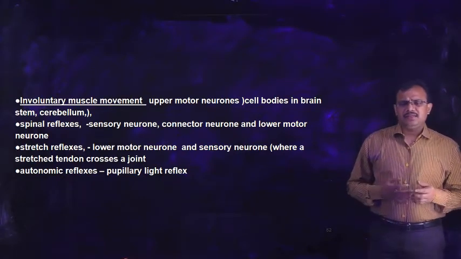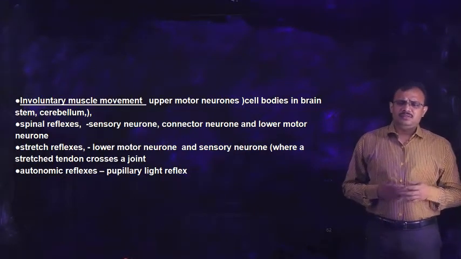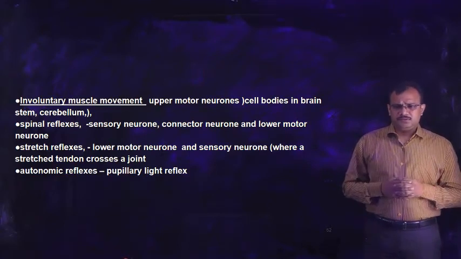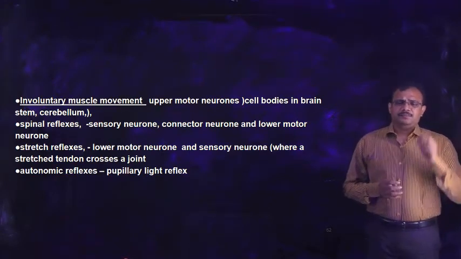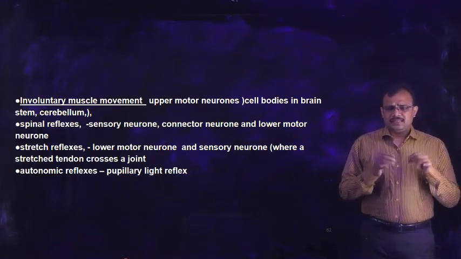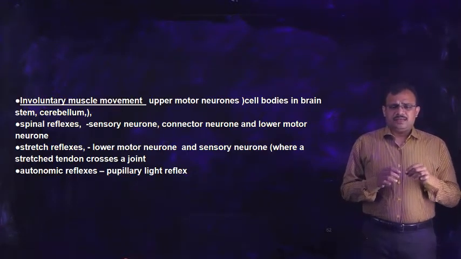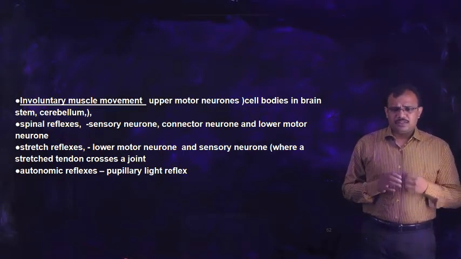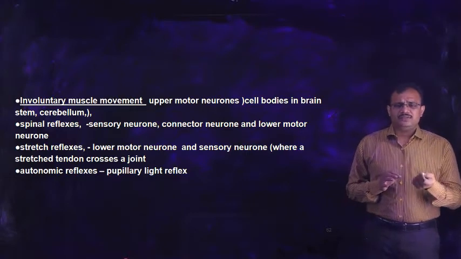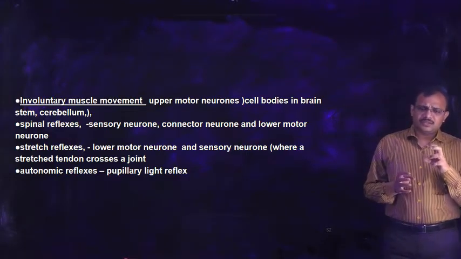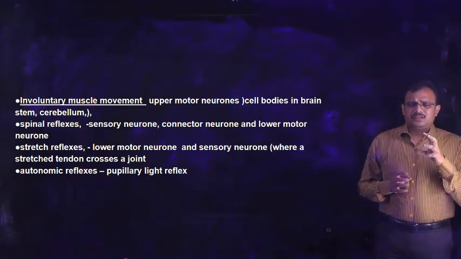Once again, the lower motor neuron is formed by the autonomic nerves. The cell bodies arise in the brainstem and cerebellum, whereas the spinal cord gives rise to the autonomic nerves, and these autonomic nerves are supplied to the smooth muscles and are involved in controlling their contraction and relaxation.